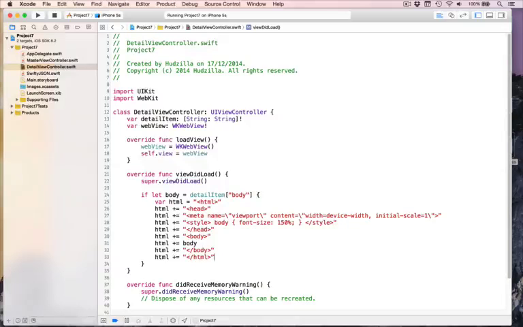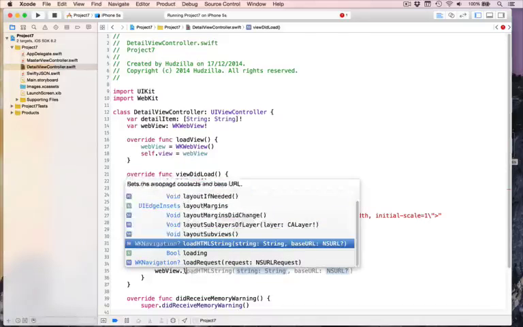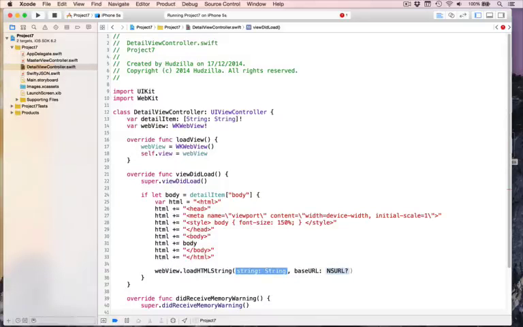We can now pass that to our web view using webview.loadHTMLString, and tell it to use the variable called HTML. Base URL, what is this related to? You're not on the internet, so we can just say nil, it's nowhere, just some HTML we made ourselves. That is the simplest HTML I can give you without getting into more detail. We just create some stuff using our body, make it mobile optimized, make the font size a bit bigger, and throw it into the web view.